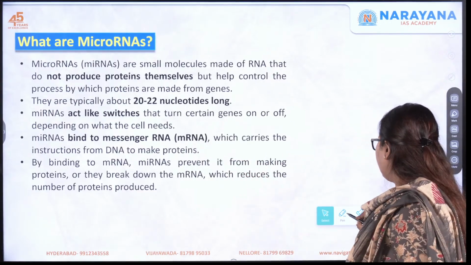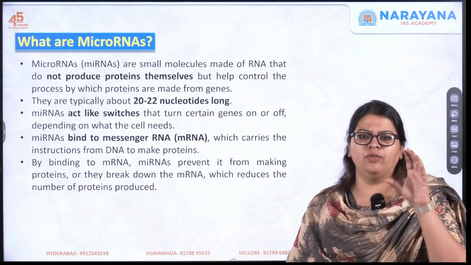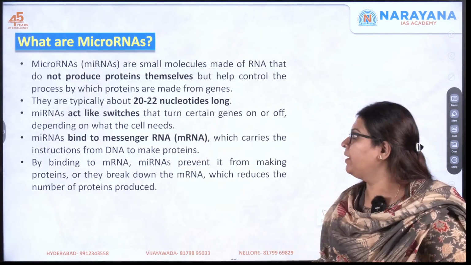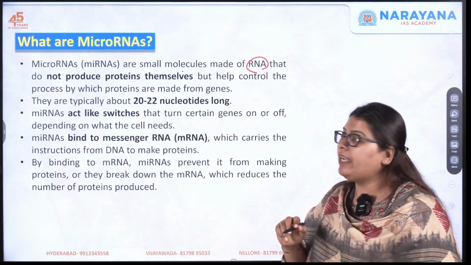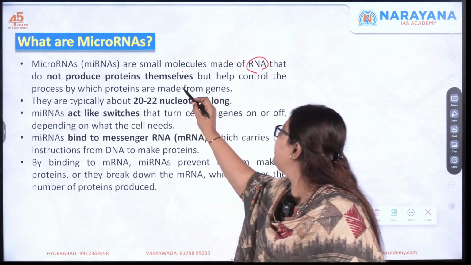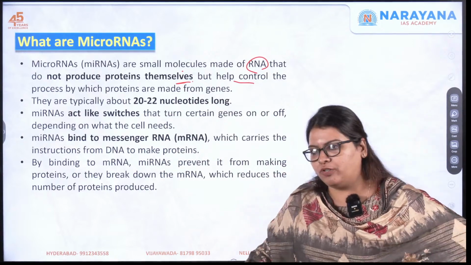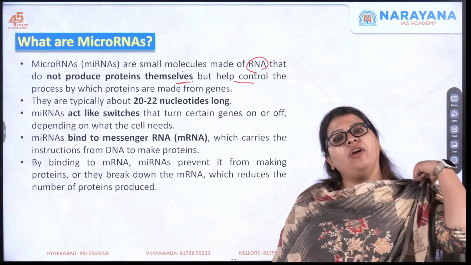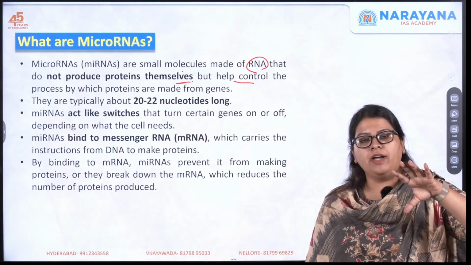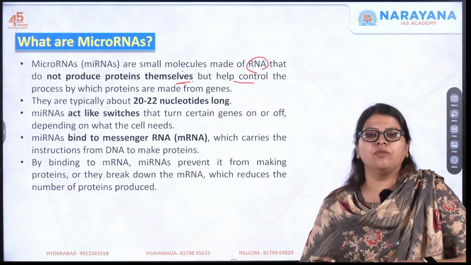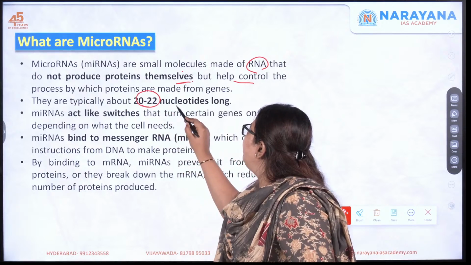Let's understand what we mean by microRNA. These are smaller molecules made of RNA. Simple. So, these are small molecules made of RNA that do not produce the proteins themselves, but they help control the process by which the proteins are produced. So microRNAs are not capable of producing proteins themselves, but they can regulate the process used for the production of proteins, and they are typically about 20 to 22 nucleotides long.